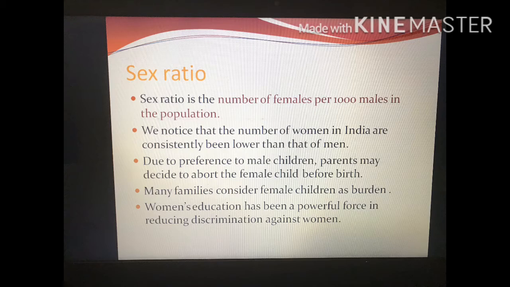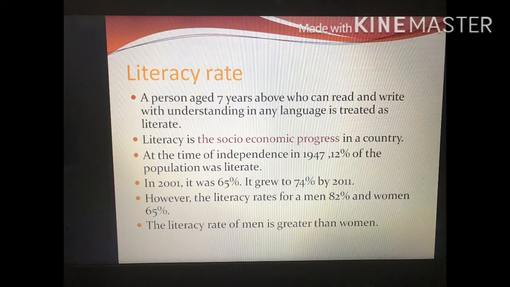So that is the thing. Many families consider female children a burden. They see them as a burden. So women's education has been a powerful force in reducing discrimination against women. Women should be educated so that the discrimination will be removed. So that is all about the sex ratio.